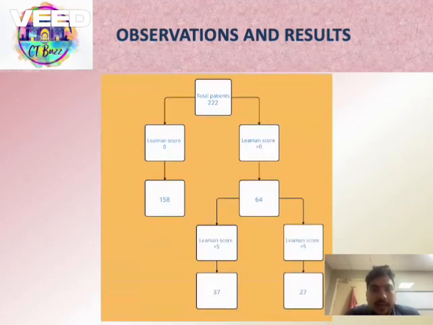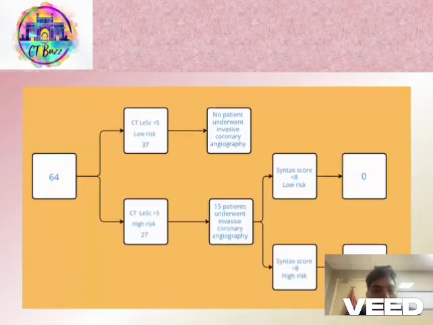plaque and a Lehman score of 0. 64 patients had plaque and were further divided into low and high risk groups on basis of CT coronary angiography based Lehman score. 37 patients had Lehman score of less than 5 and were put in low risk group. 27 patients had Lehman score of more than 5 and were classified as high risk patients. Out of 64 patients that had plaques on coronary CT angiography, 37 patients were put in low risk group.